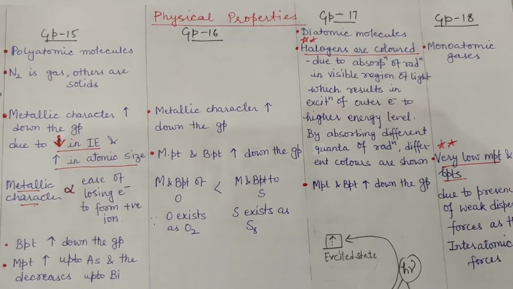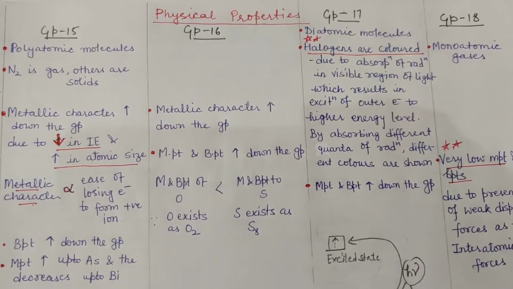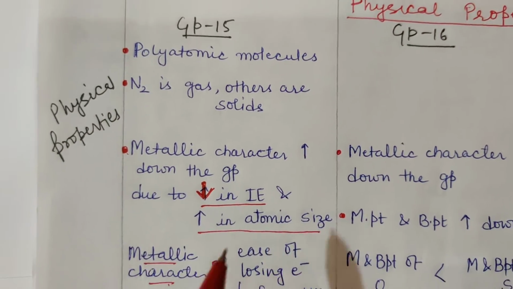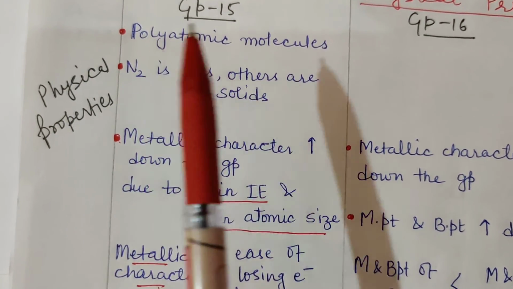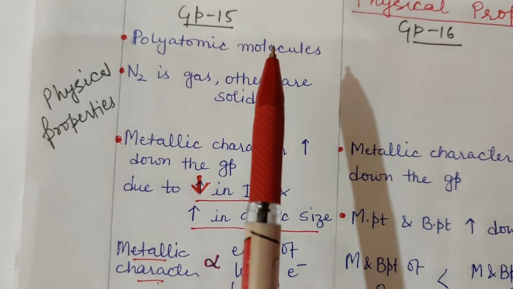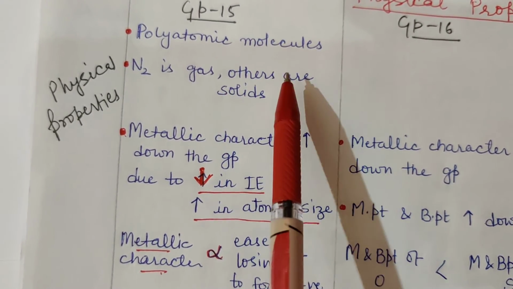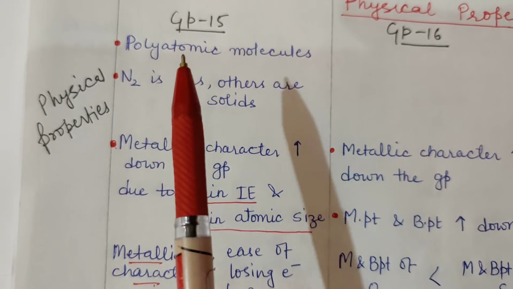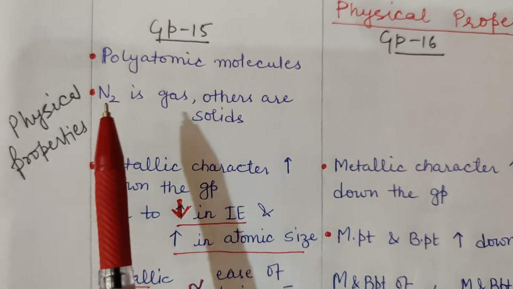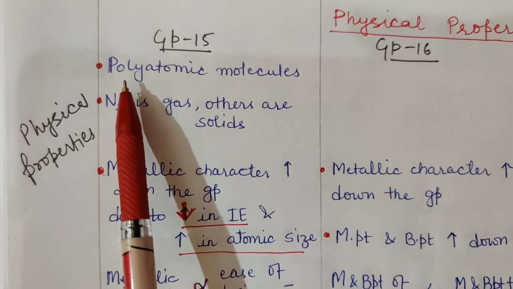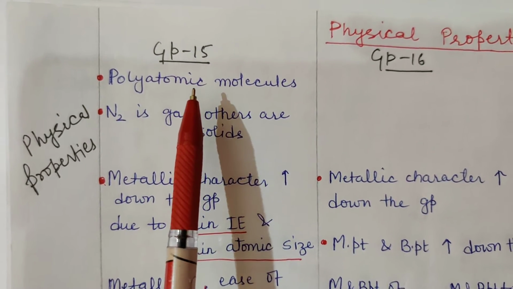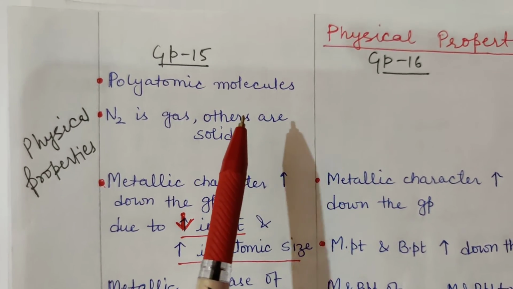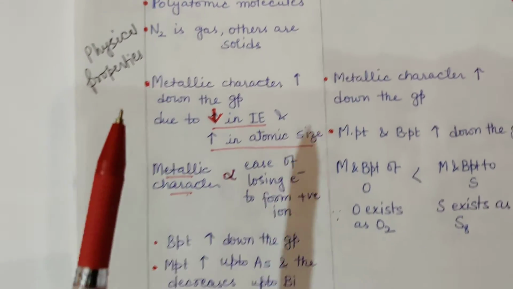Now let's discuss the physical properties of p block elements. Let's start with group 15 elements. Group 15 elements exist as polyatomic molecules. That means they exist as molecules in which more than one atom is present. Example, nitrogen exists as N2, phosphorus exists as P4. Nitrogen is a gas whereas other molecules are solids.